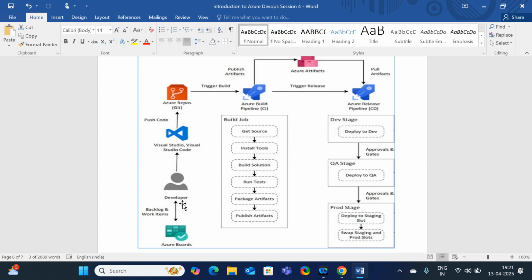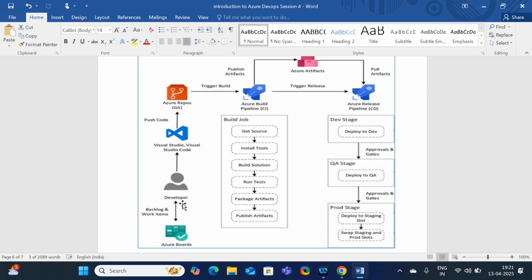Okay, the developer has successfully pushed the code into the Azure repo. From the Azure repo, the code will be built. Once the build has been done, the code will be tested. Once the code has been built, what will it generate? It will generate the artifact. The artifact is the end product which needs to be deployed over the Azure resources created under the Azure portal. In order to deploy the artifact into the Azure environment, we are going to release a pipeline.